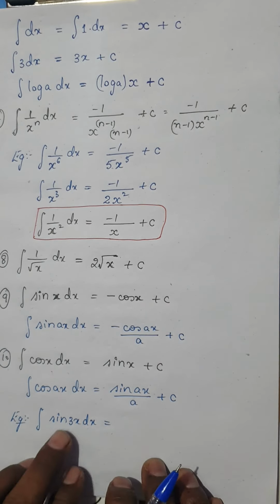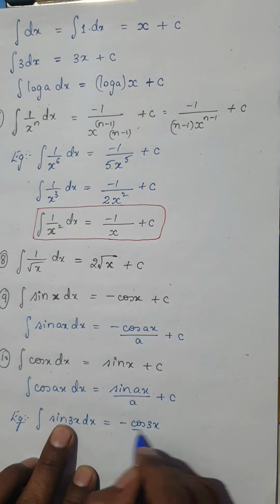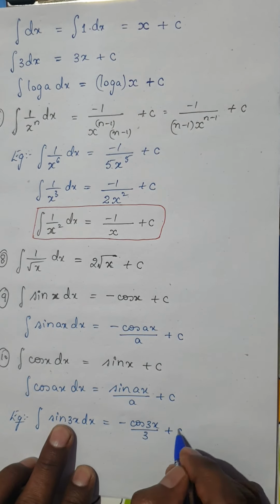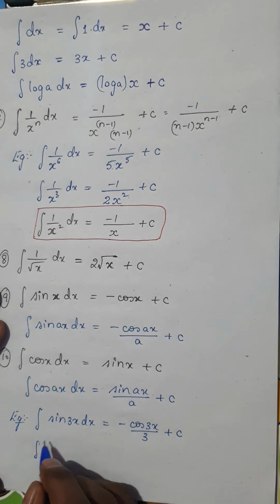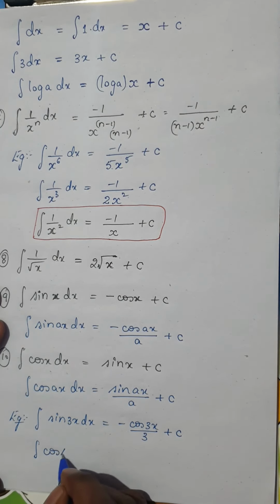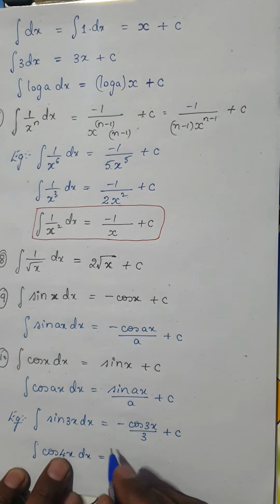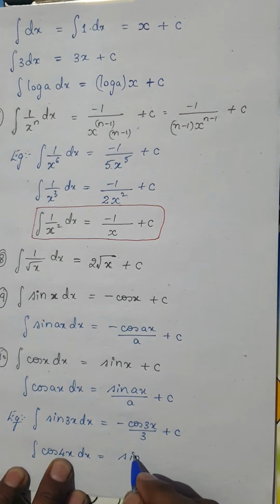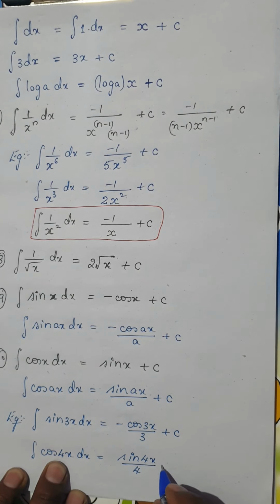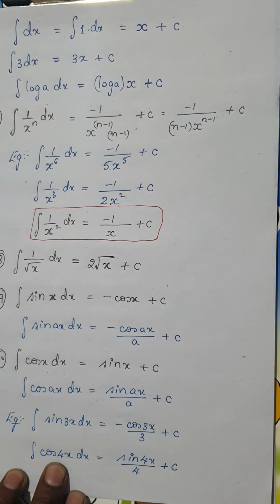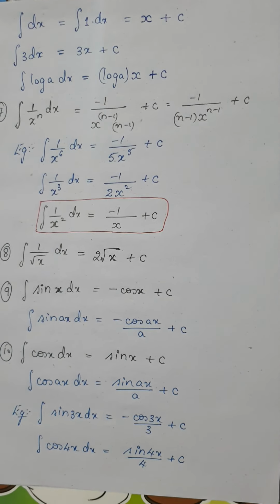So integral of sine would be, remember, minus cos of 3x divided by 3 plus c. Okay, next, if I take integral of cos 4x dx. We know integral of cos is plus sine. So cos 4x would be sine 4x divided by a constant 4 plus the constant of integration c. Is it clear?